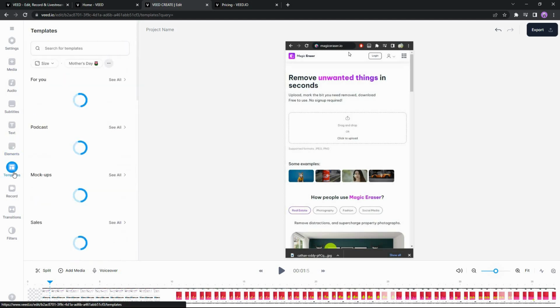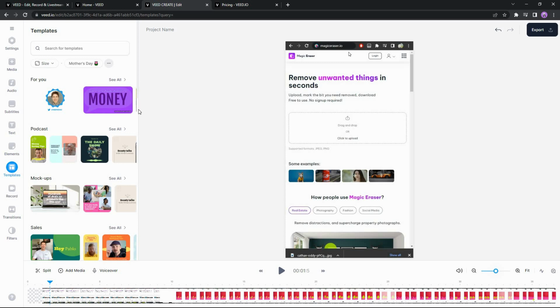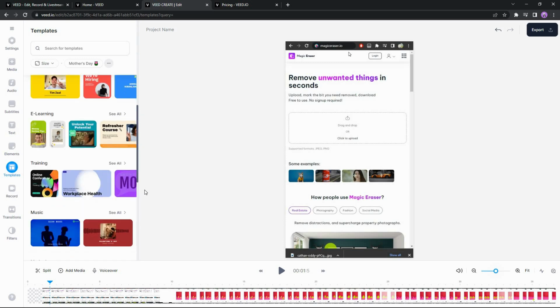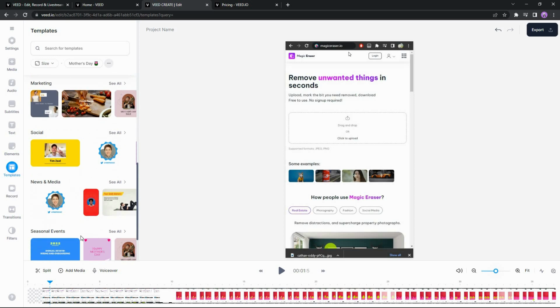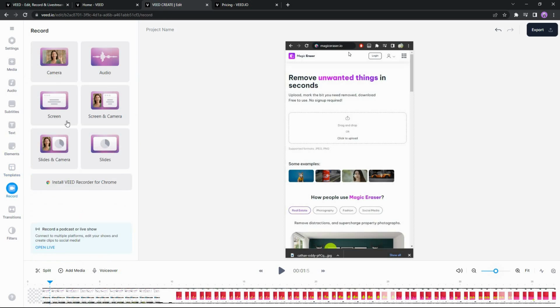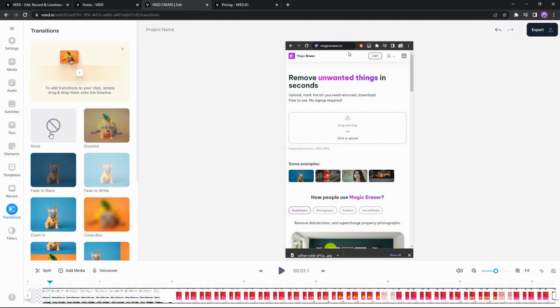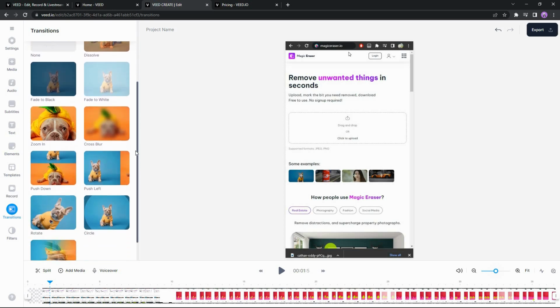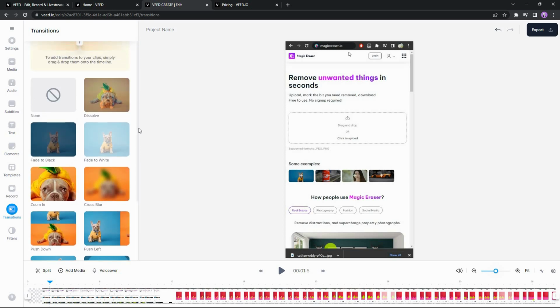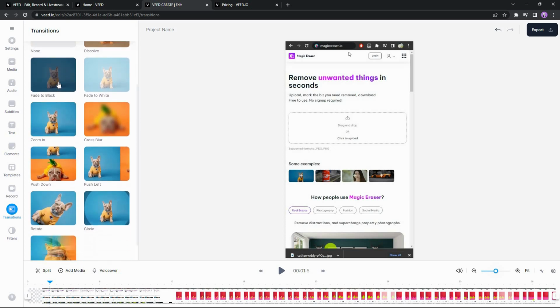Then there is the template section. So if you are making a text to speech video, these templates can be super helpful. All of the templates have different categories. And then there is the record section that allows you to record your camera, like web camera, or just the audio of your mic. You can also record your screen and camera. And some AI video editors do not have this section, which is transition. And to add that transition, you do not have to know any type of advanced editing. All you need is vid.io, and there are already some transition. You can preview the transition and then add the one that seems suitable to you.